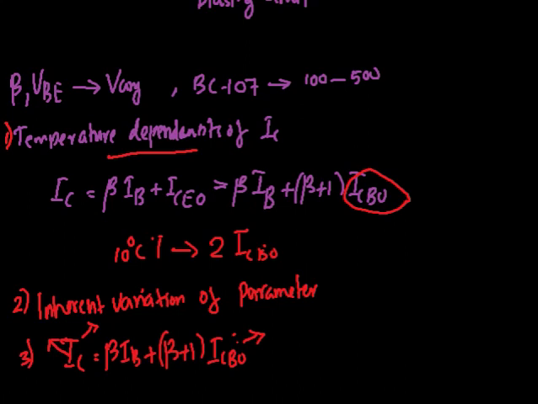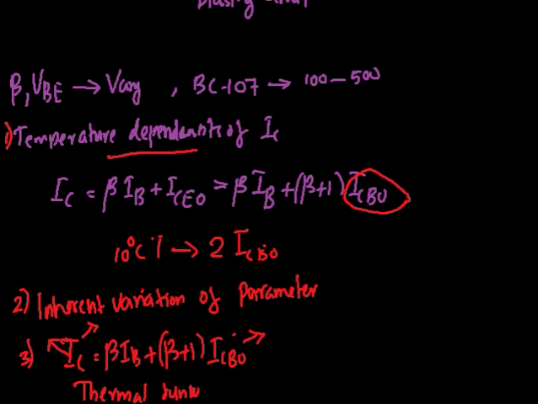This process is cumulative, and when it reaches a particular temperature, the transistor will burn out. This process is called thermal runaway. So thermal runaway is the self-destruction of an unstabilized transistor.